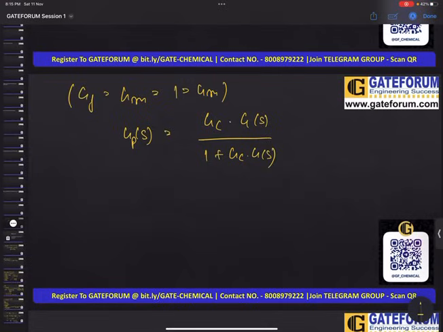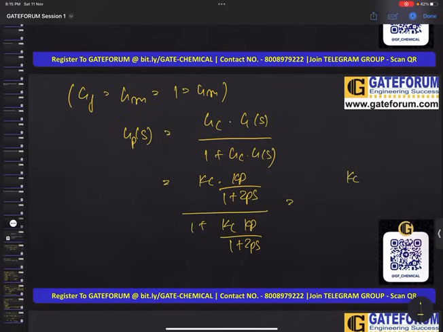Okay, like this. From this our Gc will be Kc, our G of s will be Kp by 1 plus tau p s, and divided by 1 plus Kc, and this G of s will again be Kp by 1 plus tau p s. So overall this will become Kc Kp divided by 1 plus tau p s plus Kc Kp. Okay.